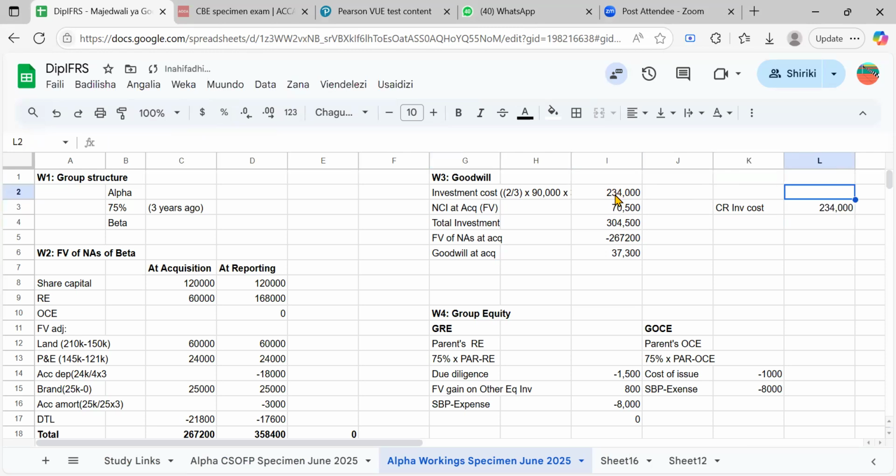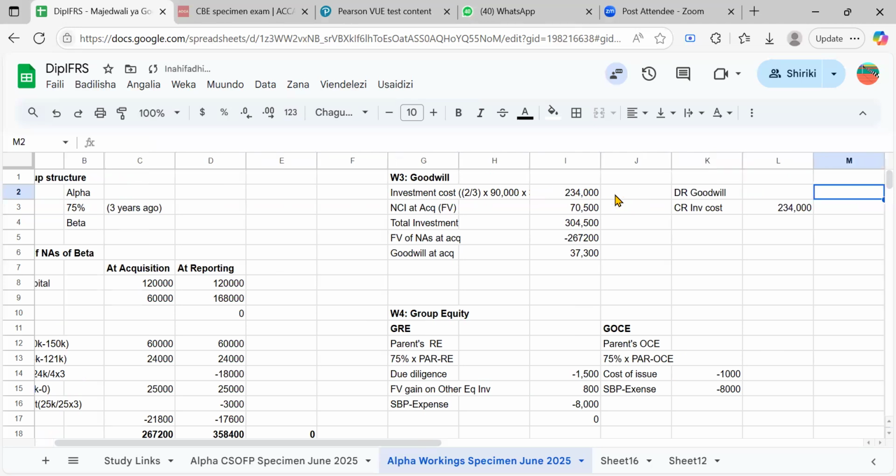And then you replace it with goodwill. So debit what? Goodwill. By what amount? Goodwill is here, 37,300. I put it on the wrong side. I mean debit by 37,300, right?